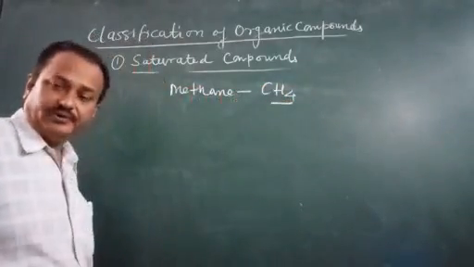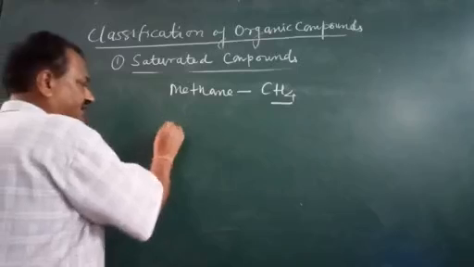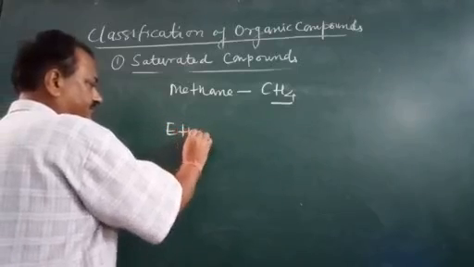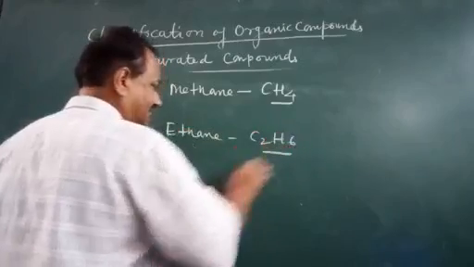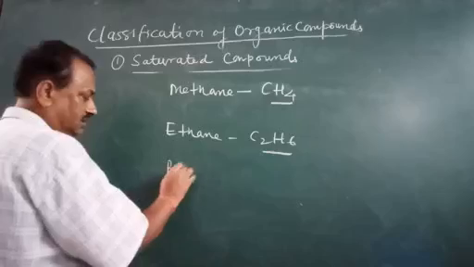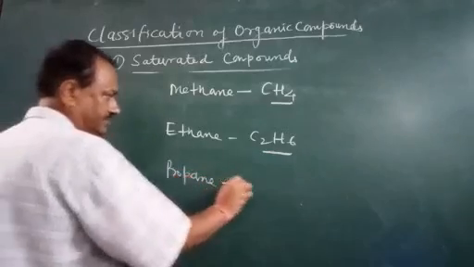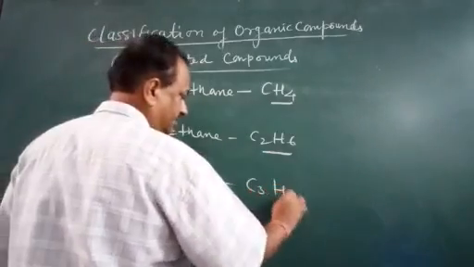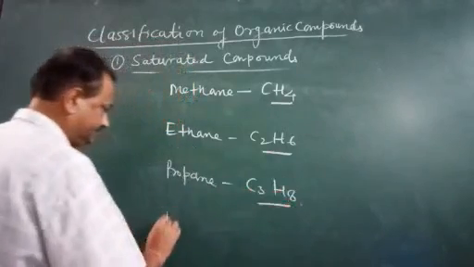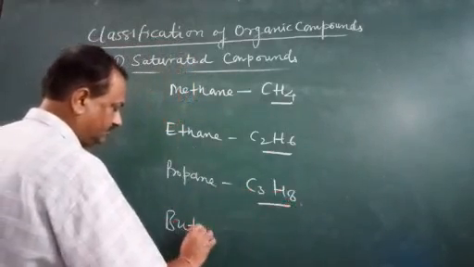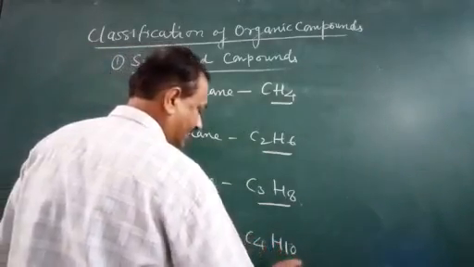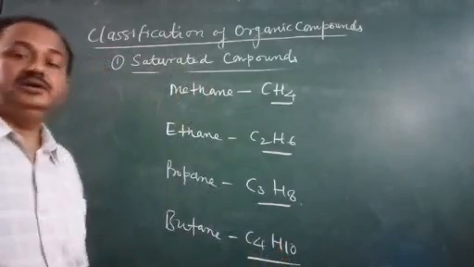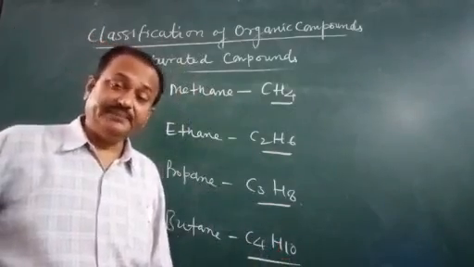So methane's formula is CH4. Then ethane, C2H6. Propane, C3H8. Butane, C4H10. This you all have to keep in mind.